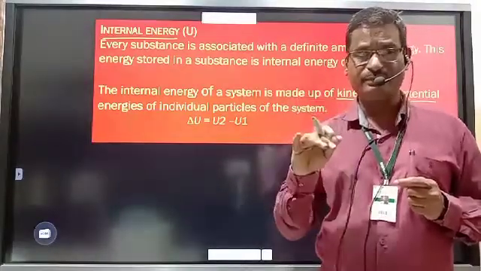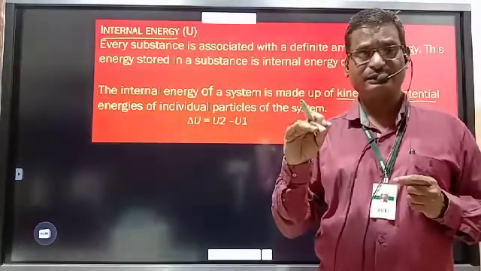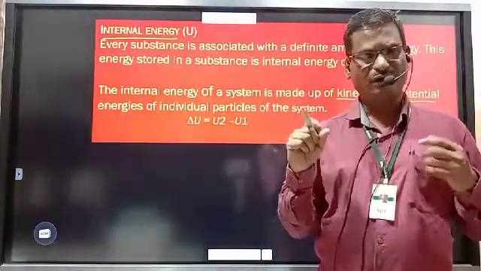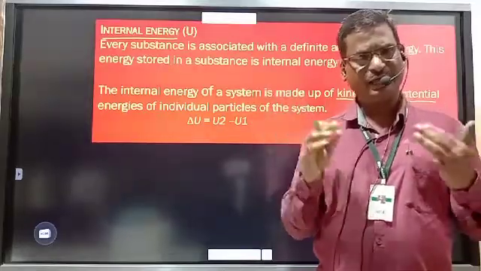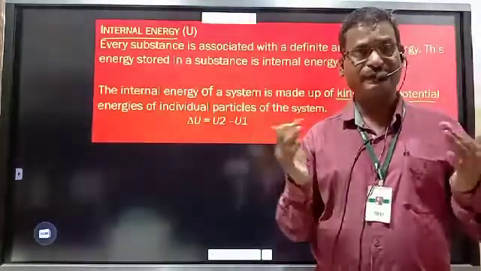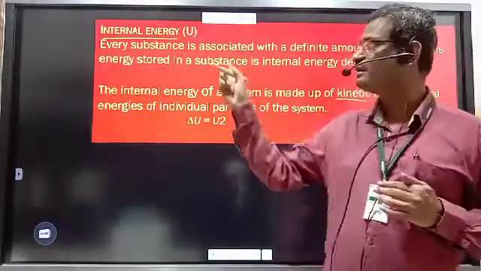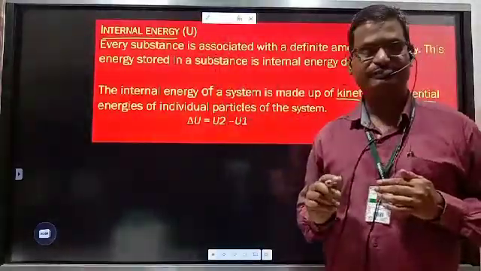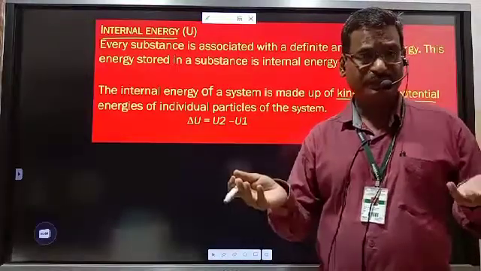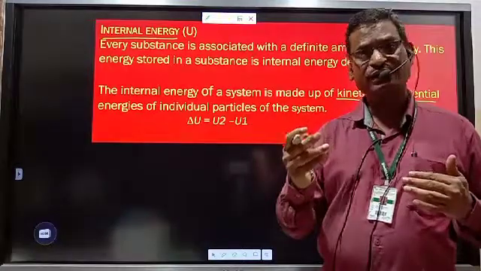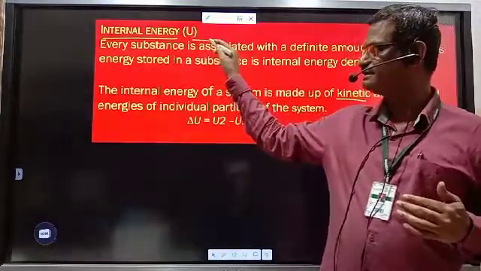Whenever compression takes place, there is either work done by the surroundings on the system, or heat can also be absorbed. By absorption of heat or by doing the work of compression, internal energy increases, and by loss of heat or by work done by the system on the surroundings, internal energy decreases.